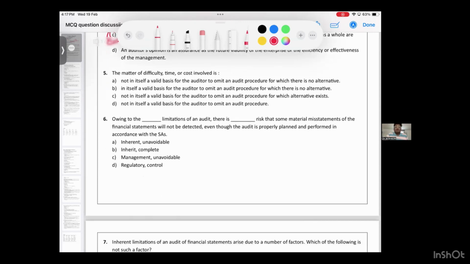Sixth question. Owing to dash limitations of audit, there is a dash risk. This you might have learned in unit number 3. YouTube பார்க்கறவங்க unit number 3ல இருக்கக்கூடிய இந்த விஷயம் தான், because there are some inherent limitations which is unavoidable risk.